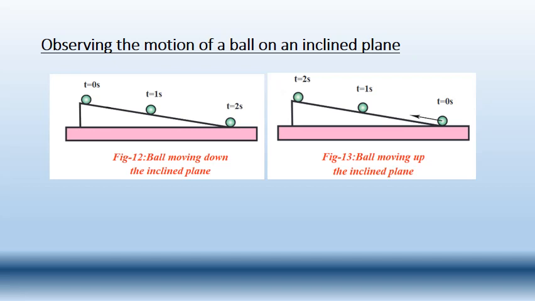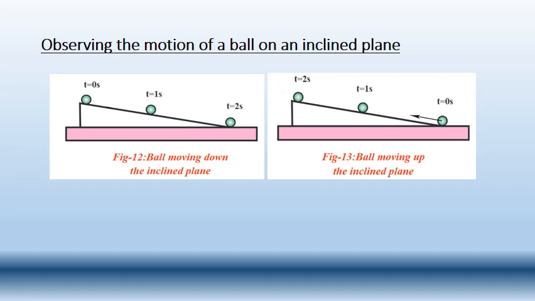See here in the first figure, ball moving down the inclined plane, figure 12. When the time is 0 seconds, we are holding the ball, and when we release it, the ball starts moving. At 1 second, the ball is in the middle of the inclined plane, and when the time is 2 seconds, the ball has traveled towards the end of the plane. So the ball is moving downwards along the plane.